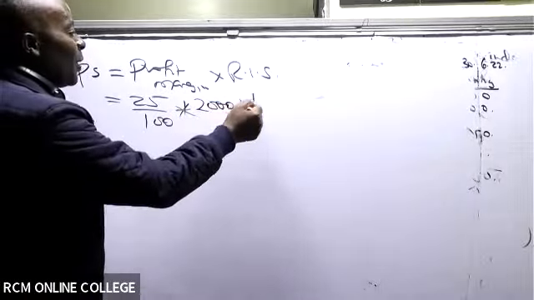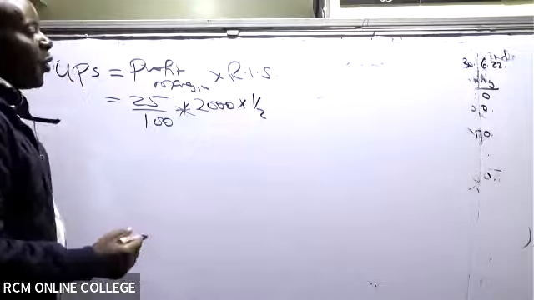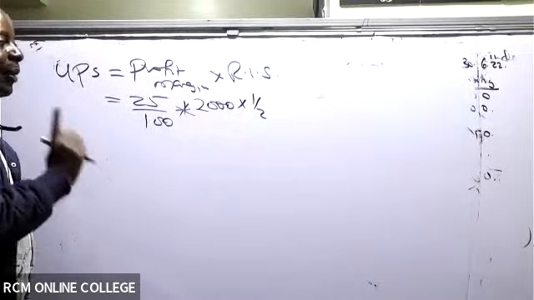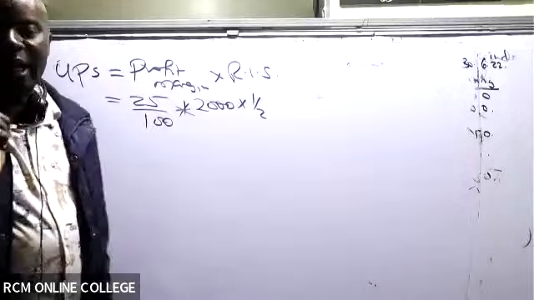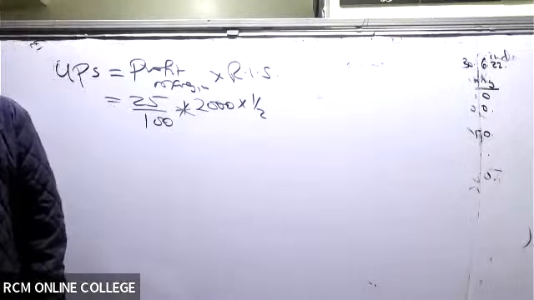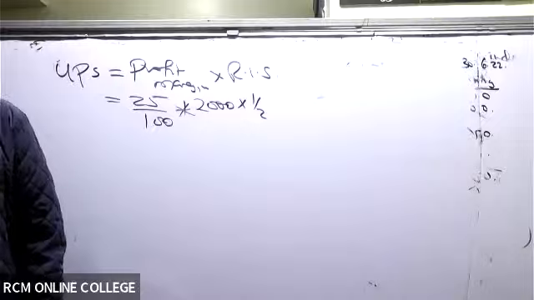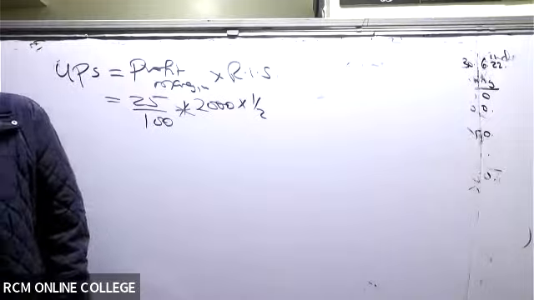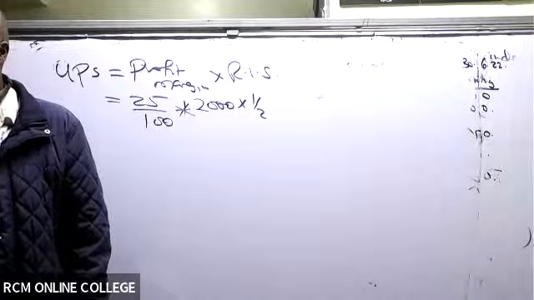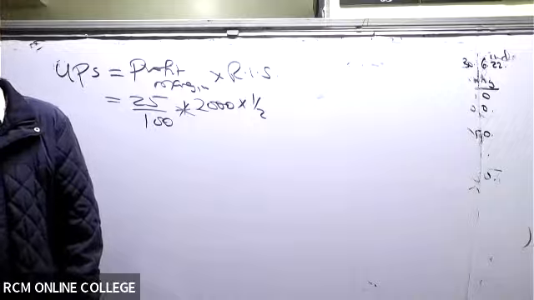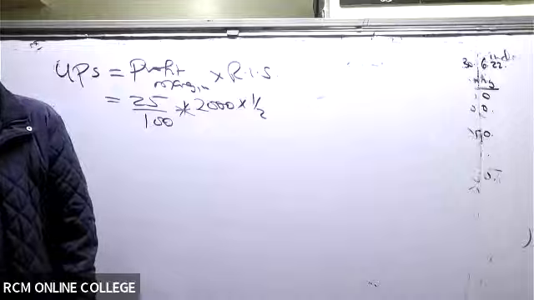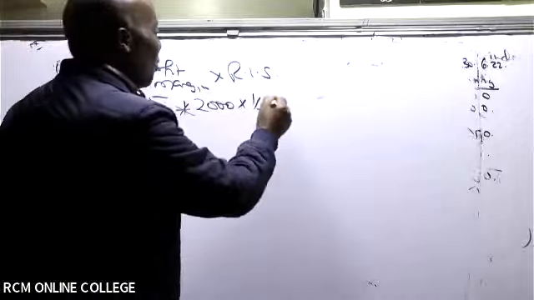And then they have told us that at the end of the year, we only had half of these goods remaining unsold. So then what will the UPS figure be? All right. So then this gives us what UPS figure? 250. Thank you so much.